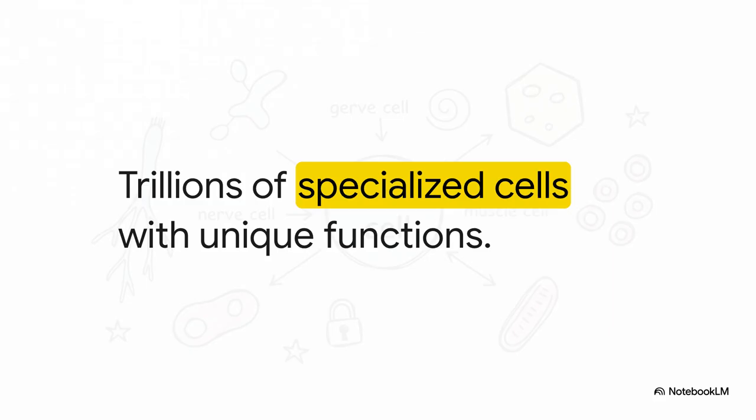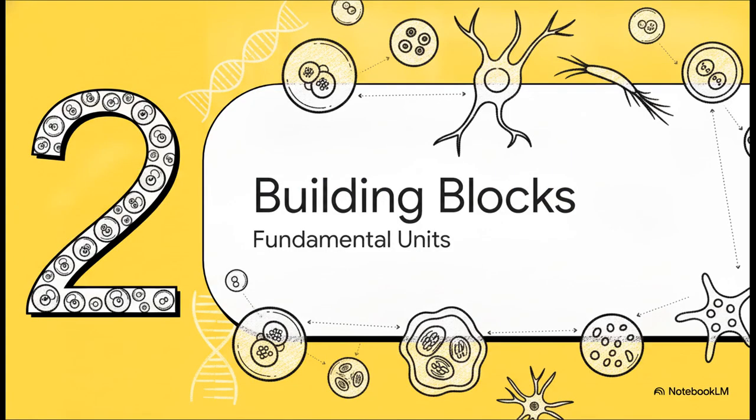But they aren't just identical clones. We're looking at trillions of specialized cells, each with completely unique functions. That variable right there, unique functions, is absolutely crucial. The entire structure of the organism completely relies on this massive diversification. Which brings us to Section 2, cells, the building blocks. Now, before we trace exactly how they change, we really need to define what these basic units actually do.